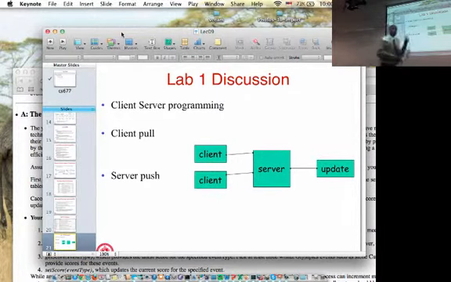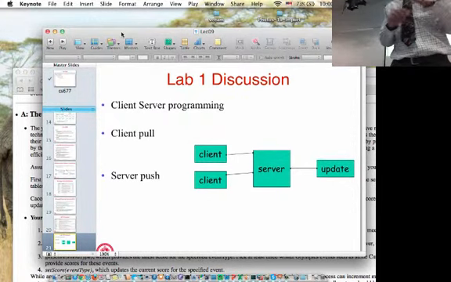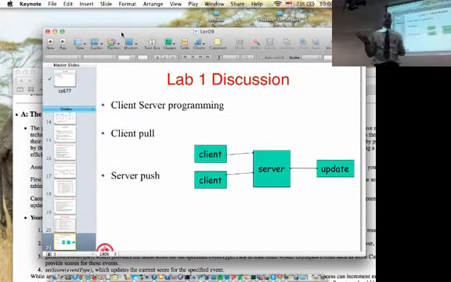There are two specific types of sports score dissemination. One is client pull, the other is server push. We talked about both of these modes earlier. In client pull, the client always makes a request to the server and retrieves either the medal tallies or the score. In server push, we assume that you will register with the server at the beginning of, let's say, a game, and then the server will push every time an update comes from the system. The server will push the latest score to every registered client.